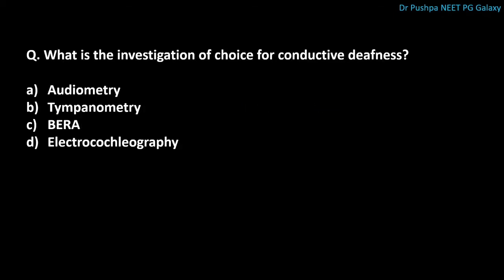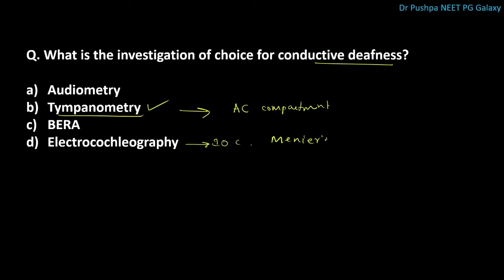Next question is, what is the investigation of choice for conductive deafness? The correct answer is tympanometry. This tympanometry depends on the air conduction compartment. So, any abnormalities in the tympanogram will be differential diagnosis for the conductive deafness. Electrocochleography is the investigation of choice in Meniere's disease, or this is also called as endolymphatic hydrops.